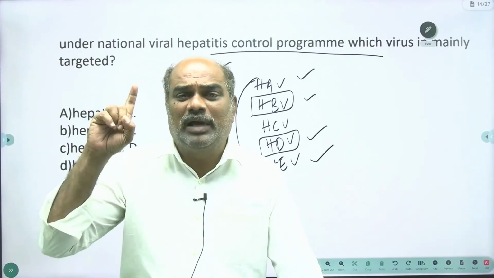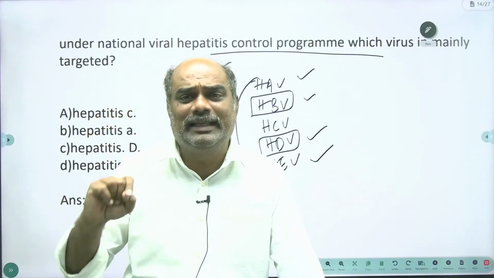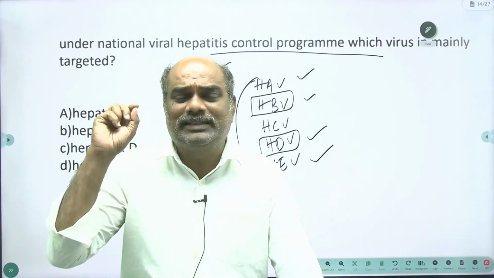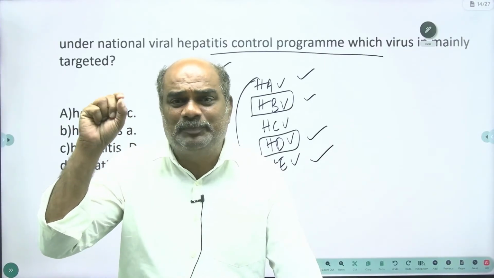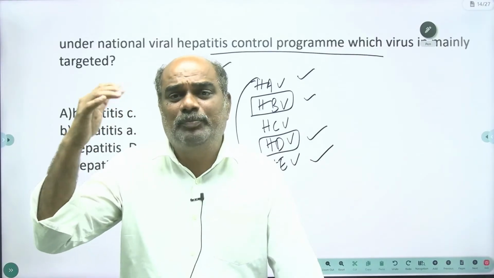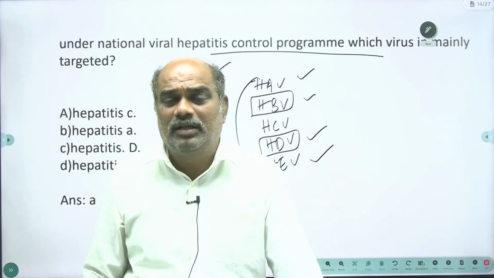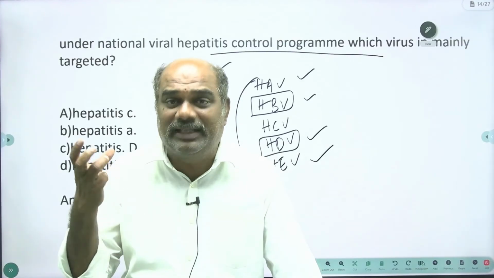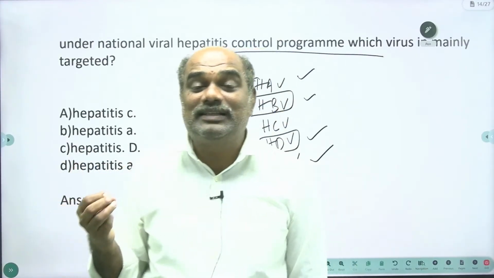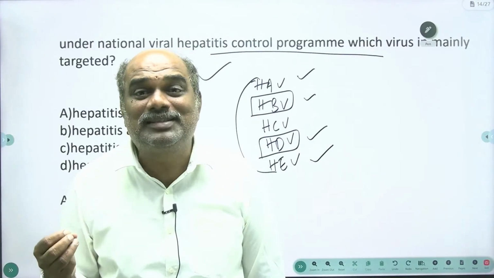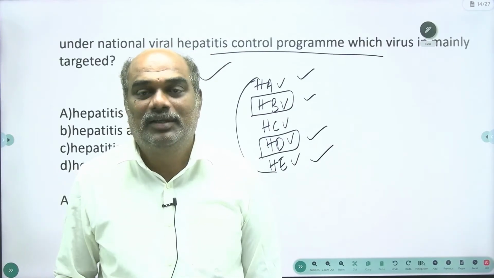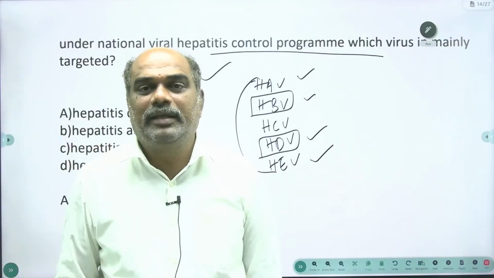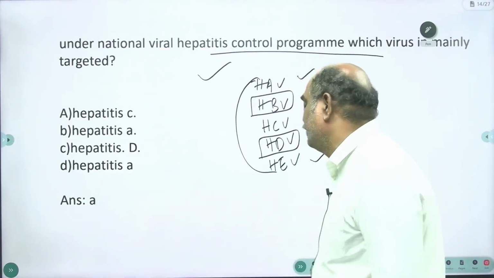Why? Because through safe drinking water, hepatitis A and E are eliminated. Hepatitis B vaccination is there, so B is eliminated, which means D is eliminated. The only hepatitis virus not provided with any vaccination is hepatitis C virus, because it is the smallest hepatitis virus. That is the very important area you should remember about the segment called hepatitis virus.